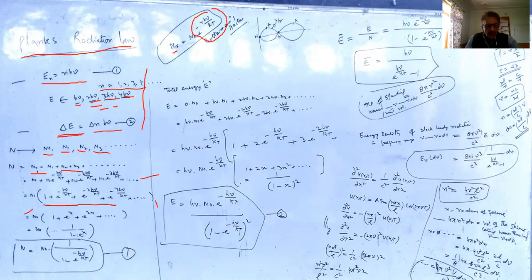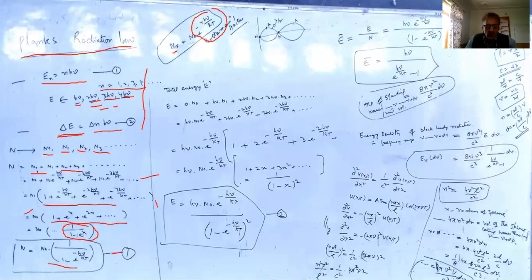From this, you take h nu by kT is equal to x, and you will have this exponential series 1 plus e raised to the power x plus e raised to the power 2x and so on. This can be written as 1 by 1 minus e raised to the power x. Therefore, this n becomes n_0 times 1 by 1 minus e raised to the power minus h nu by kT. This is equation 1.